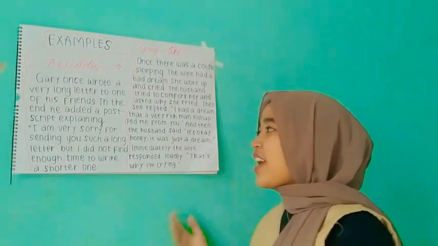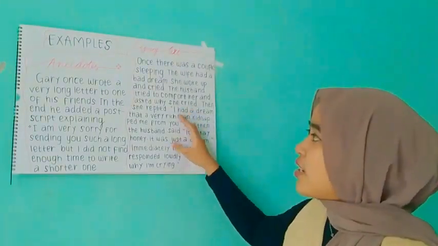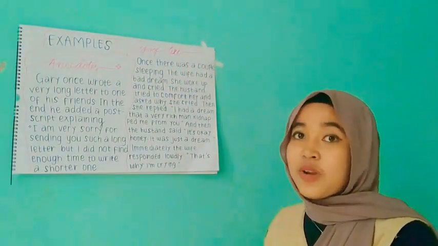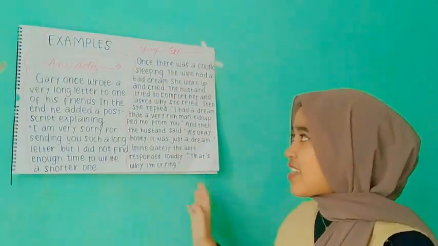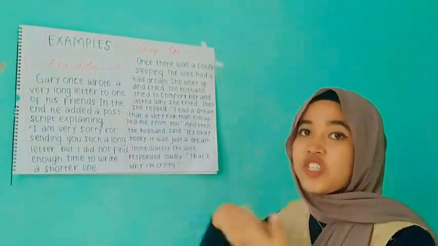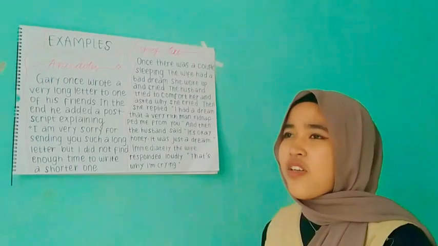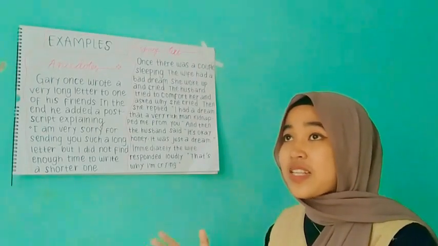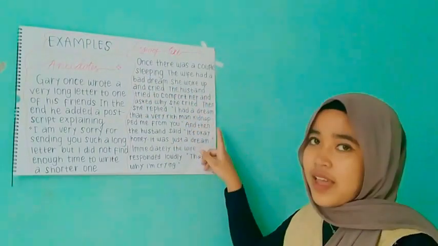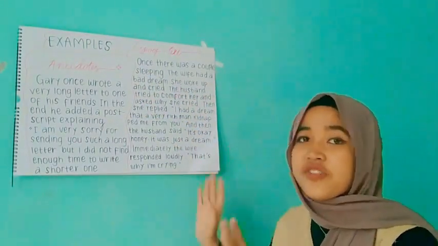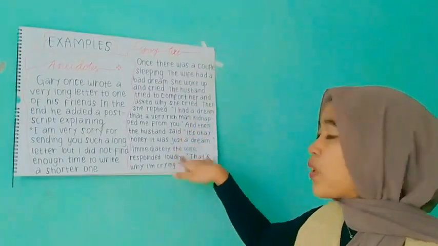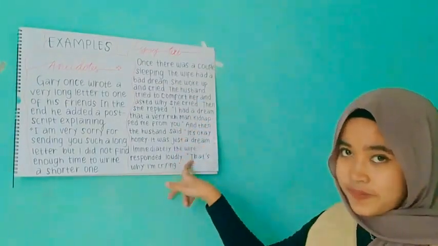And it can be concluded that anecdote and spoof text actually look similar but are also different, because as you can see in the anecdote, this is a funny story but it shows satire inside of it. There is criticism in this story. Meanwhile, the spoof text is just a general funny story. It's just a funny story with a twist plot at the end of the story.